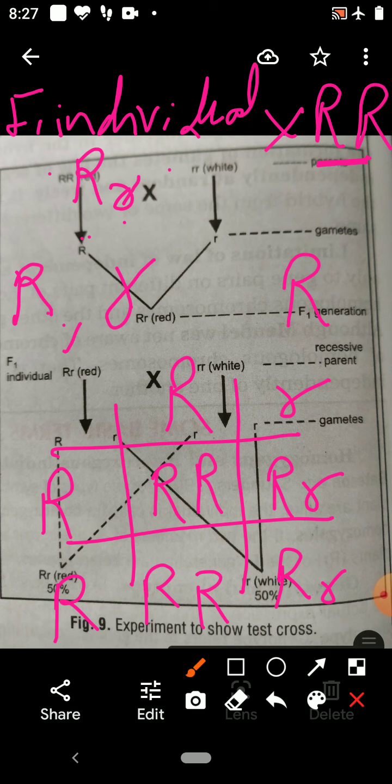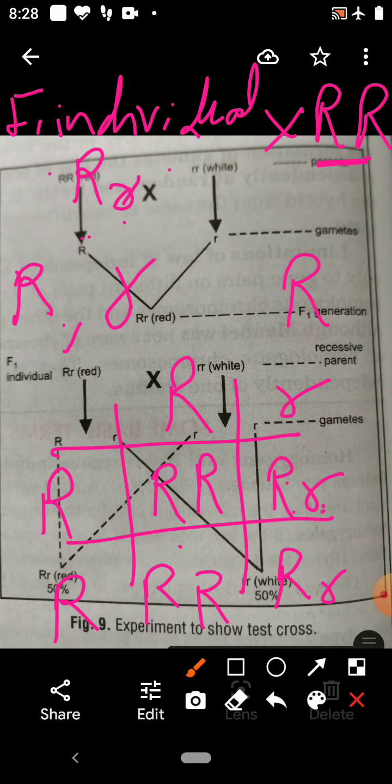In this case, 50% of the individuals are homozygous, means pure red flower.